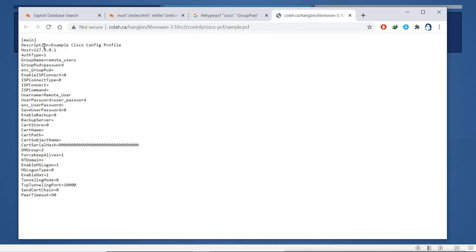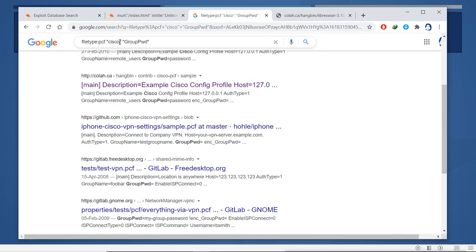So again we are finding some password files here. We can also add the company name, whichever company your target is. So you can add the target company's name to these different searches to get sensitive, hidden information from the target organization.